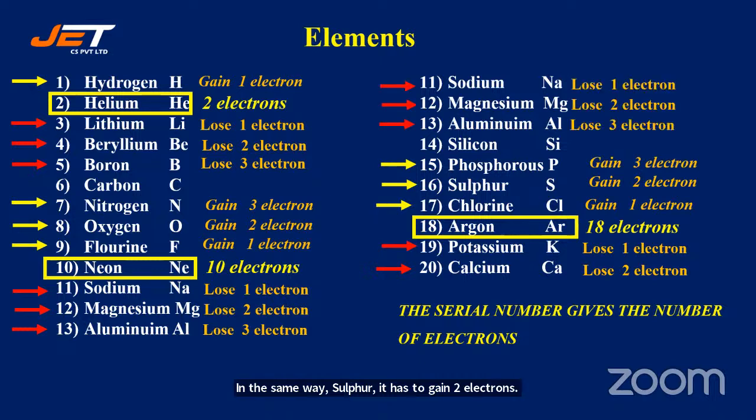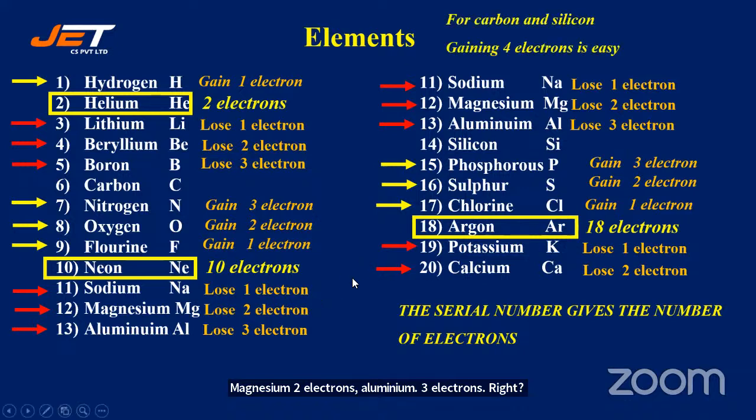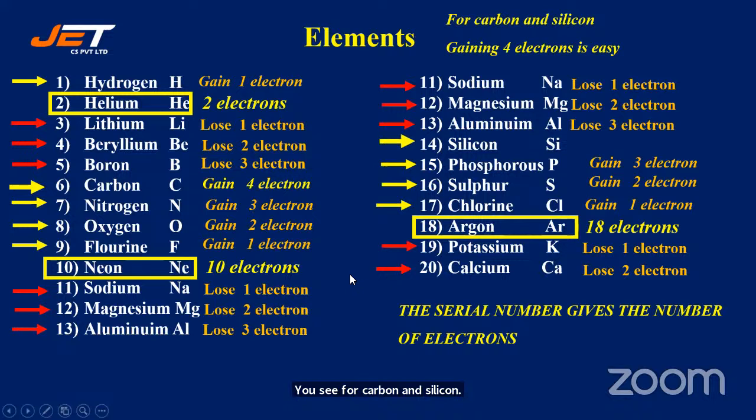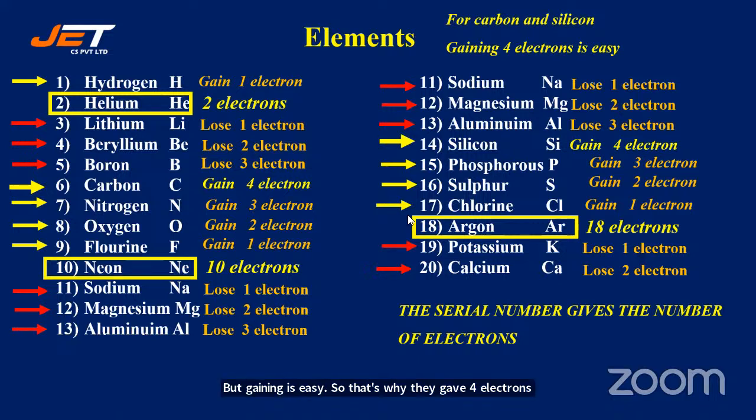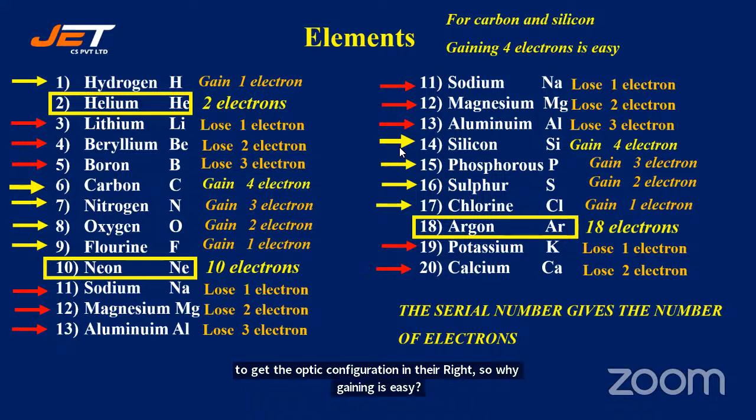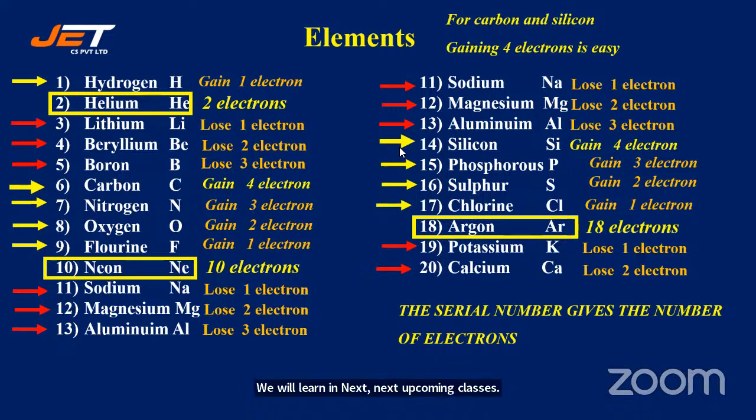Silicon, and you can see here the sodium, magnesium, and aluminium. Sodium should lose 1 electron. Magnesium, 2 electrons. Aluminium, 3 electrons. Right? And for carbon and silicon, they have to gain 4 electrons. Carbon and silicon can gain 4 electrons or lose 4 electrons, but gaining is easy. So that's why they gain 4 electrons to get the octet configuration in their valency shell. Why gaining is easy, we will learn in upcoming classes in chemical bonding. Right?